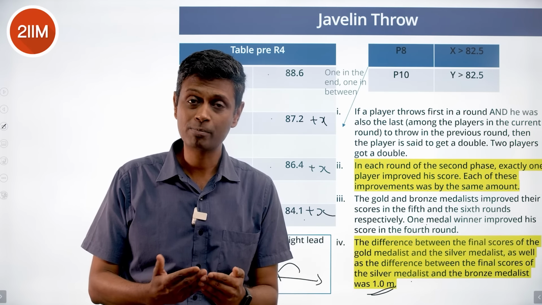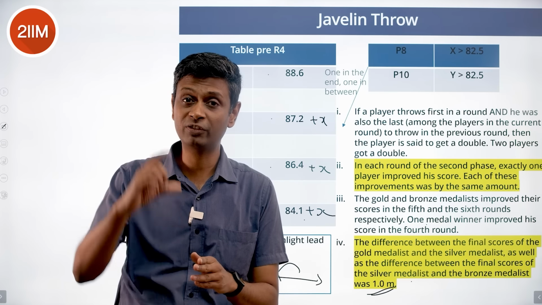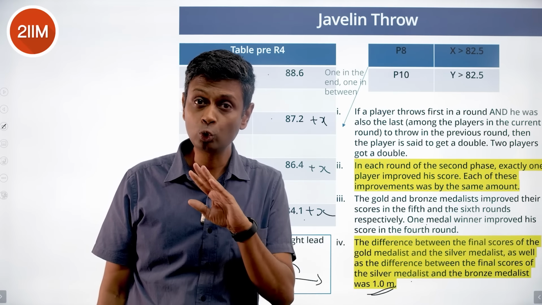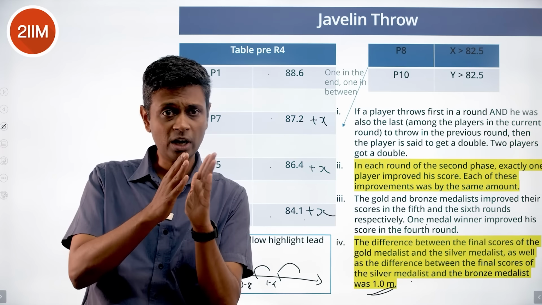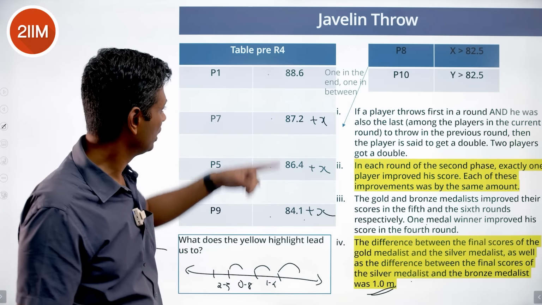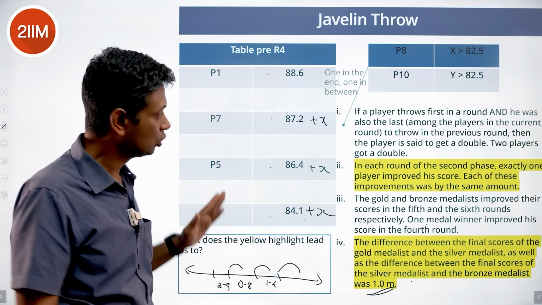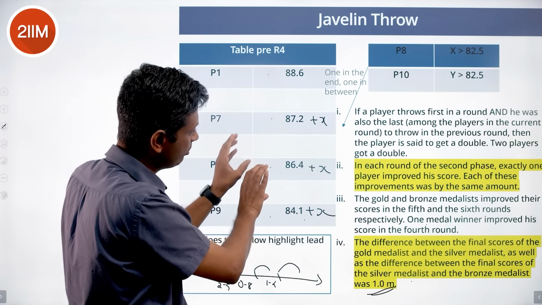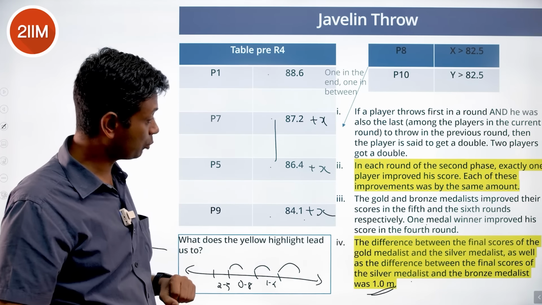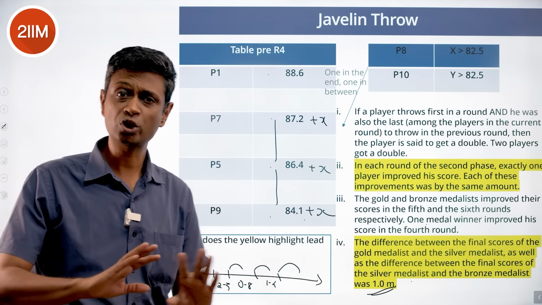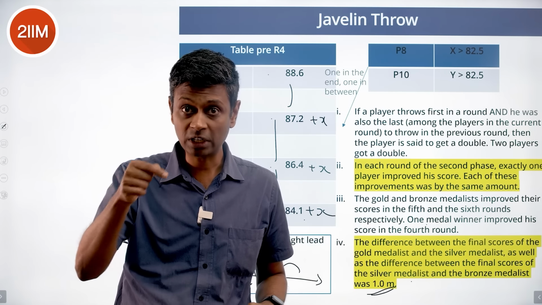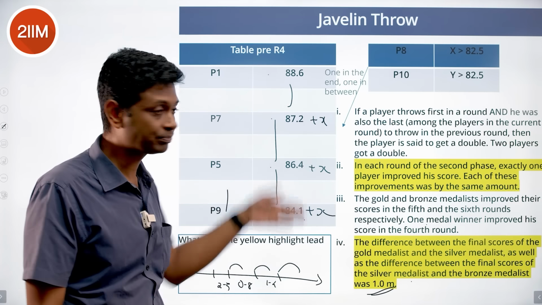The only possibility is this difference. That difference might differ by 1. But this one won't differ by 1. So there is no possibility of getting 1 and 1 more 1. If 3 of these are shifted, any 3, plus x plus x plus x, so these 3 are moving by the same amounts, that means this difference will be 1.8, this difference will be 2.5. No change in that. There's only one other difference. That difference could be 1, that difference could be 2, but nothing else will happen.